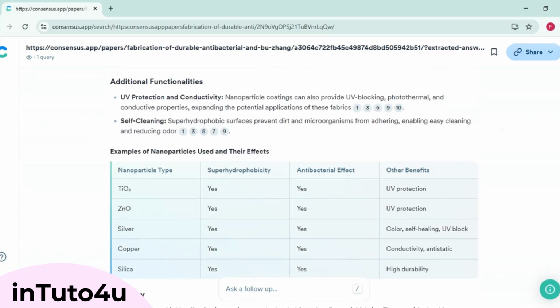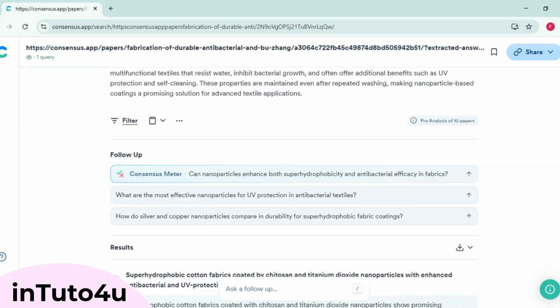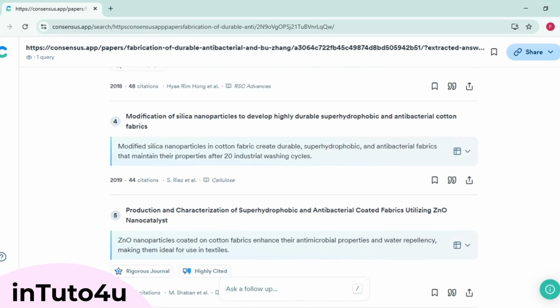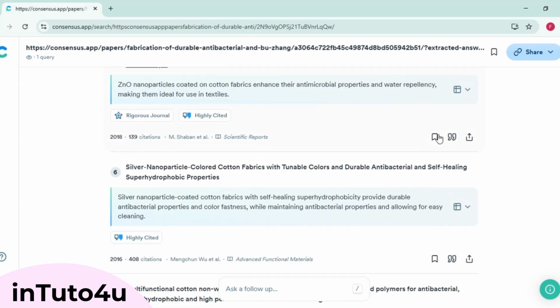Turn on Synthesize, and you'll get a smart summary based on real research. Switch on Cite paper, save it for later use, copy links, and so on. Consensus delivers results grounded in academic sources, not just internet fluff. You can also save papers to organized lists, export citations to your reference manager, and filter by year, citations, open access, even country, or method.